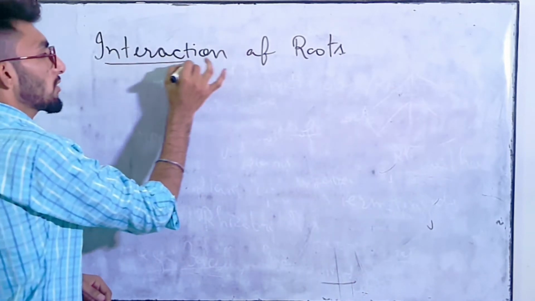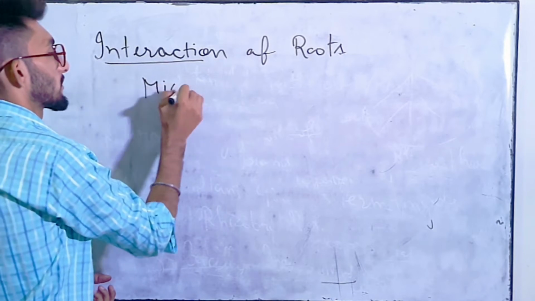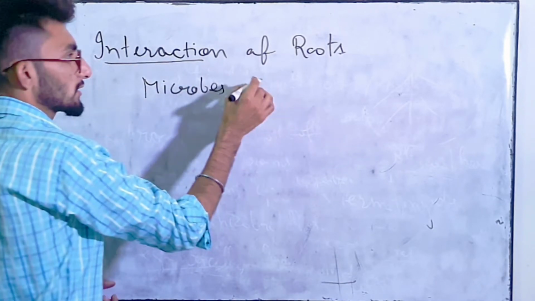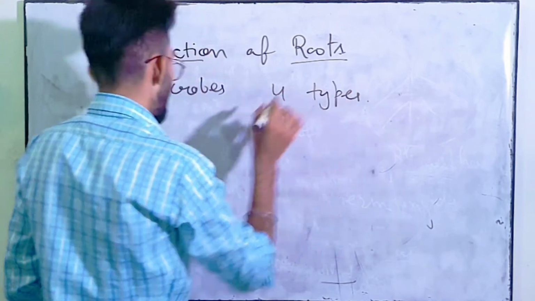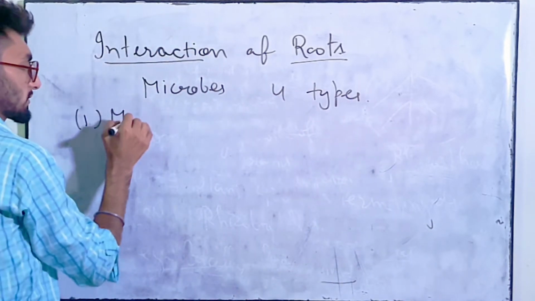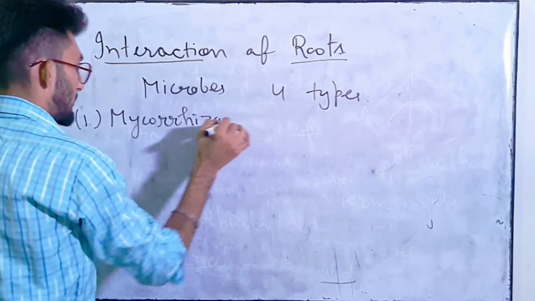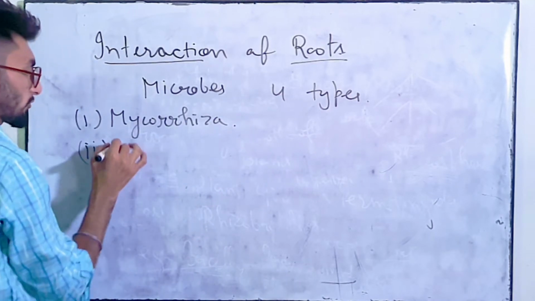So interaction of microbes with root is of four types. Okay. First one is mycorrhiza. Second is mycotrophy.